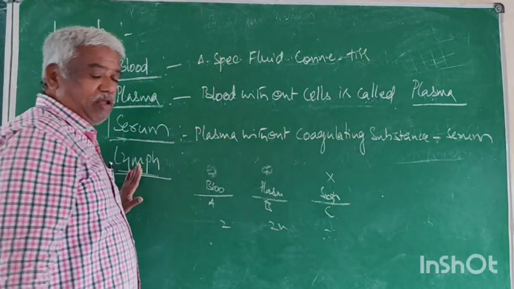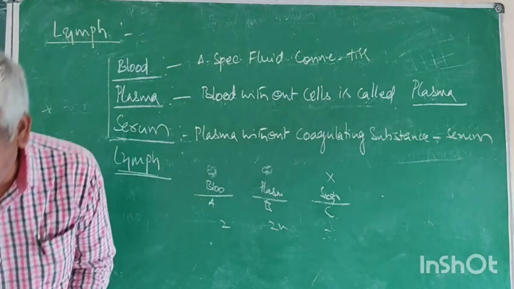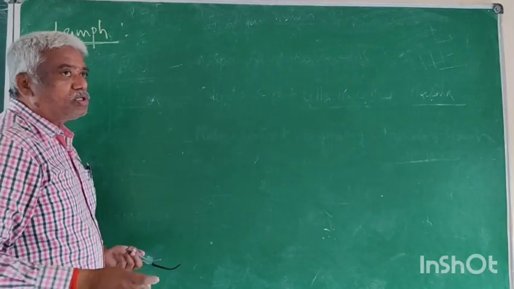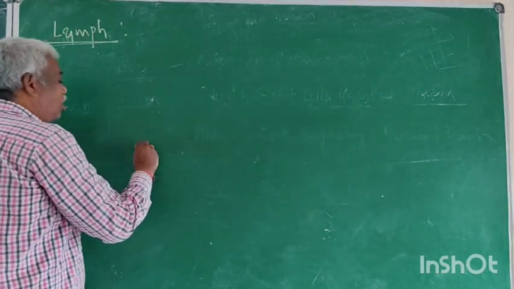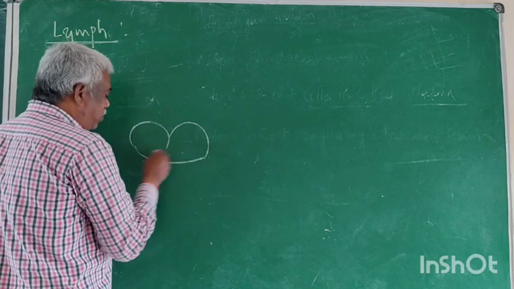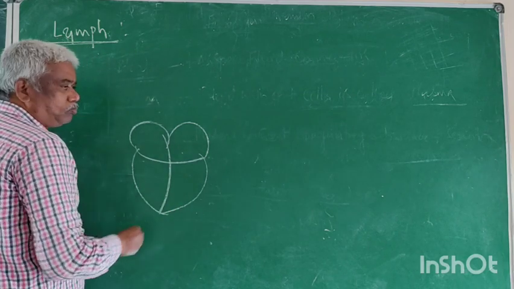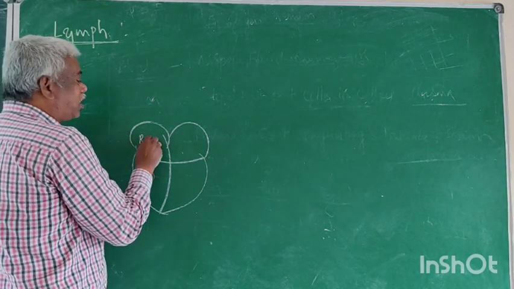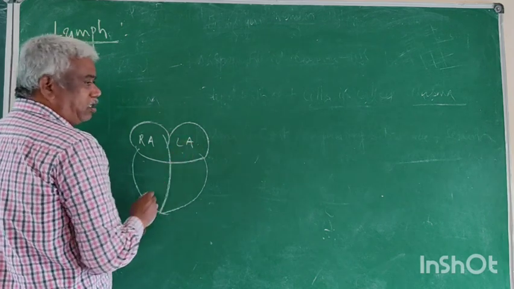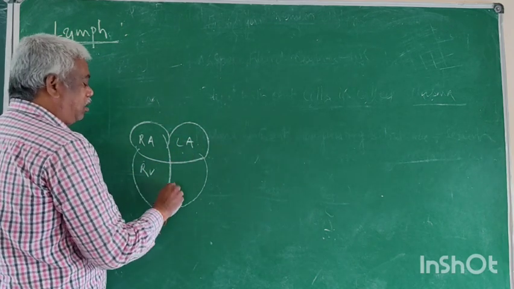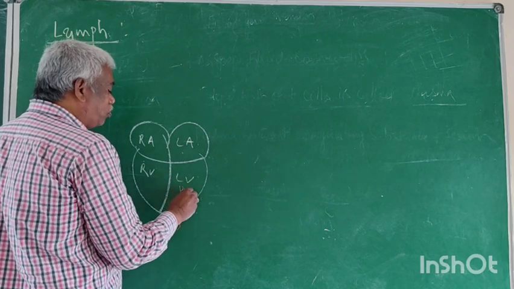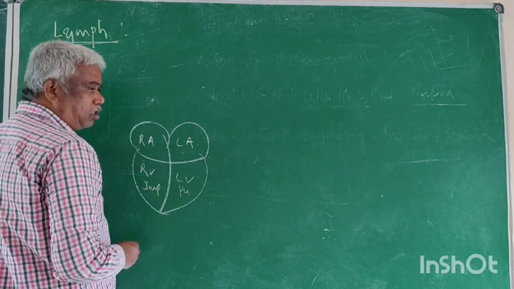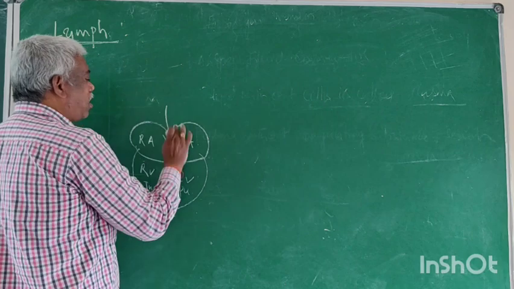Now come to the lymph. Before going to the lymph, let us see some basic fundamentals. Now it is the human heart: right atrium, right auricle, left auricle, right ventricle, left ventricle. Now it contains pure blood, right? It is impure blood.